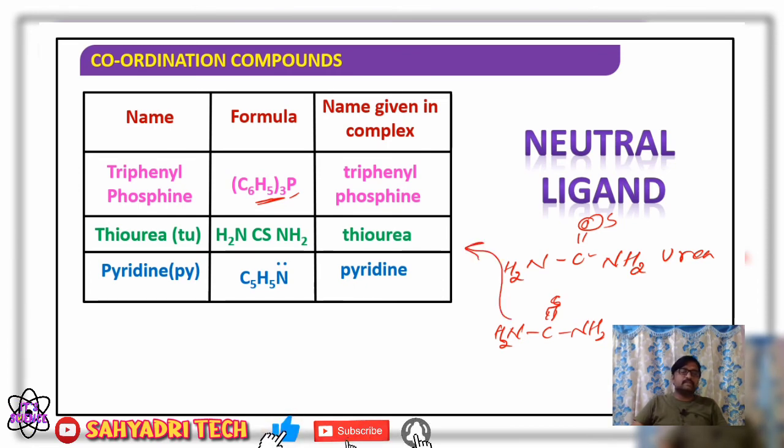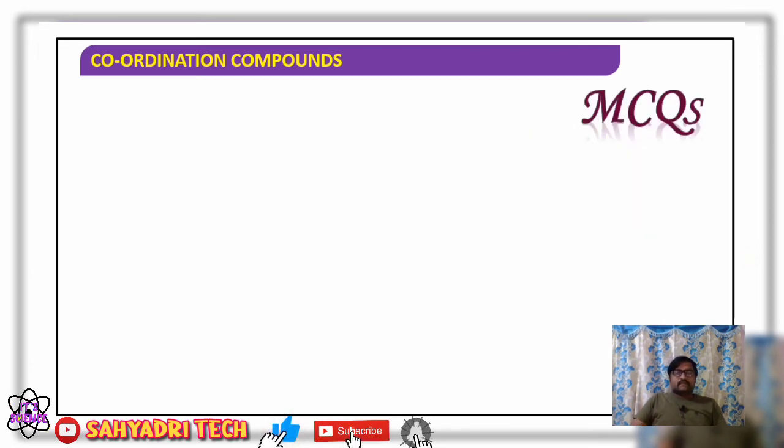Then pyridine, C5H5N. While writing the name of the complex, we use the word pyridine. In short, it is abbreviated as py, and thiourea as tu. That is regarding the ligands, right? That is one type of classification, based on the charge present on the ligand. Ligands can be classified into three types: positive ligands, negative ligands, and neutral ligands, and you can consider the examples of the corresponding ligands.